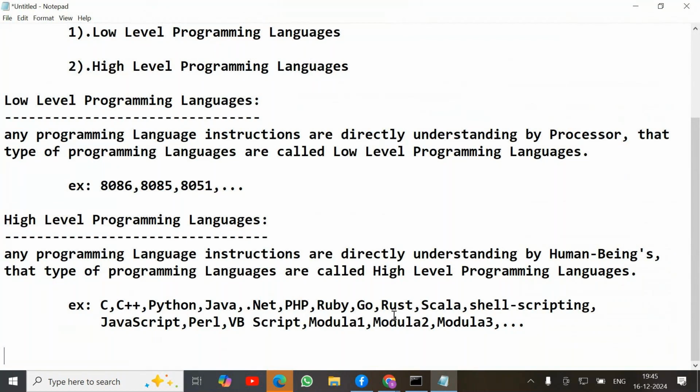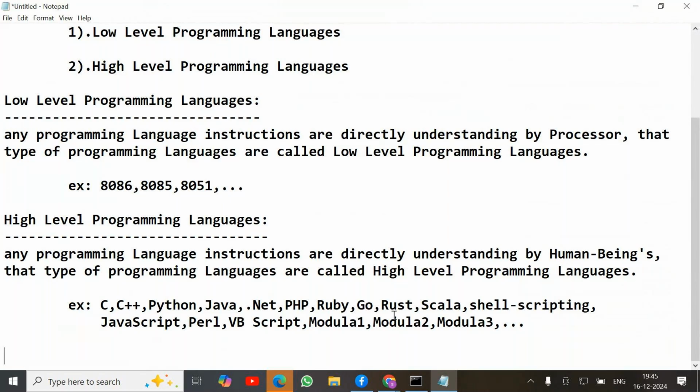Do these low level instructions also become binary, zeros and ones, by the computer? Binary is generated by the assembler. After conversion to low level, those instructions are converted into binary by assemblers. Interpreters, compilers, and assemblers are there.